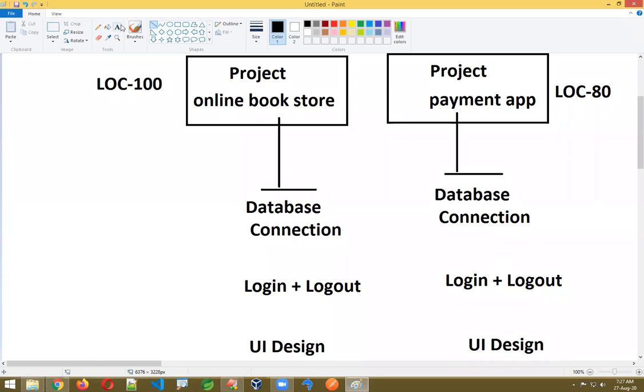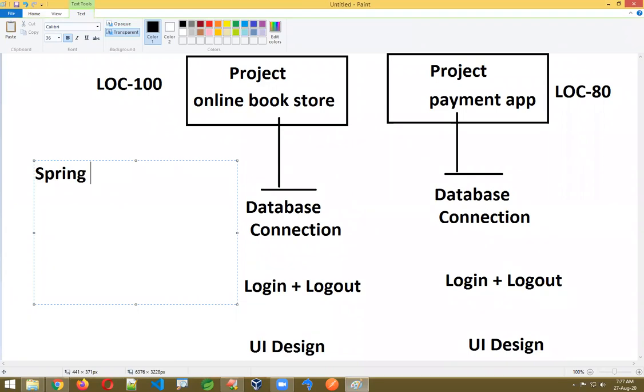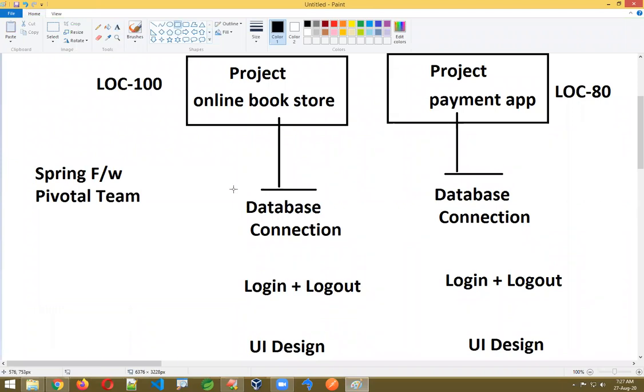Spring was given by a company called Pivotal Team. The Spring Framework is given by Pivotal Team. What the Pivotal Team observed is that some code is common. Why should we ask the developer to write this code every time? We'll just automate this code.